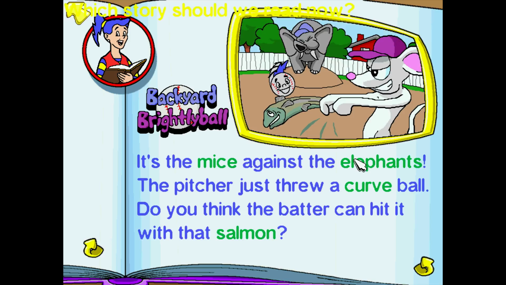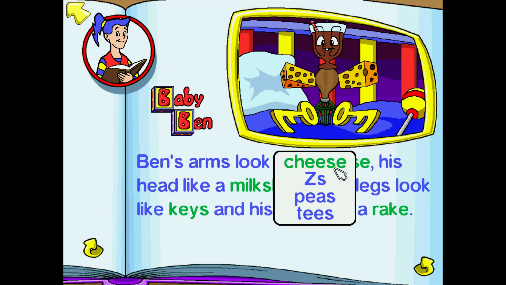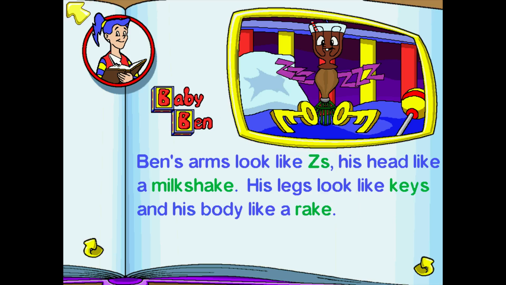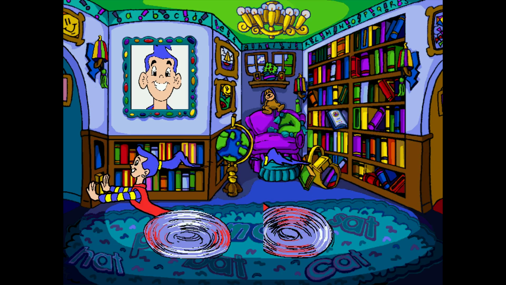Which story should we read now? Click the green words to change. Baby Ben. Ben's arms look like these, his head like a milkshake, his legs look like keys, and his body like a rake. Let's read some more later.